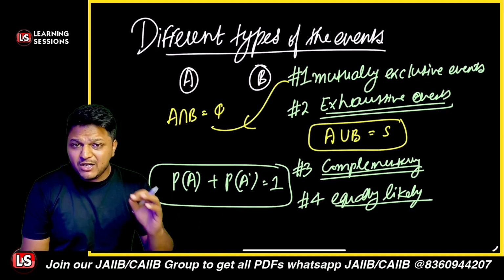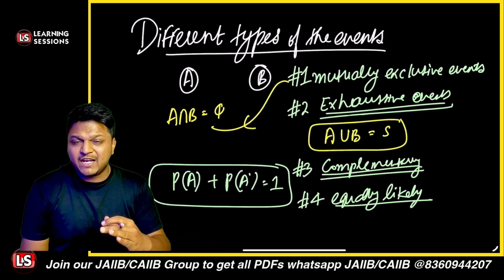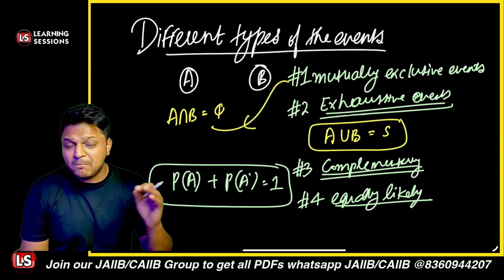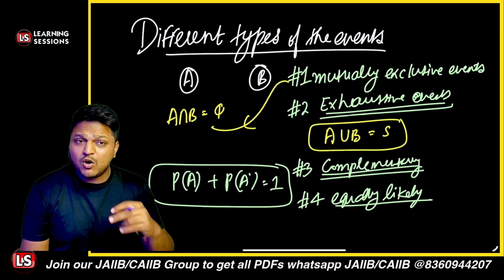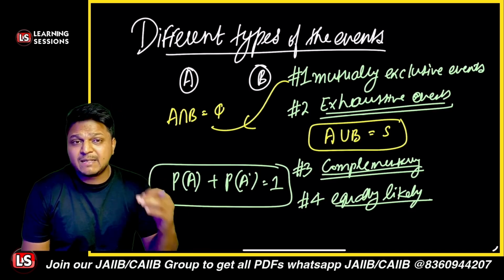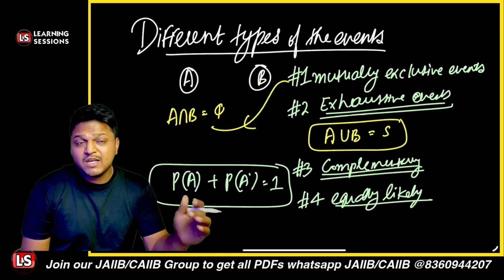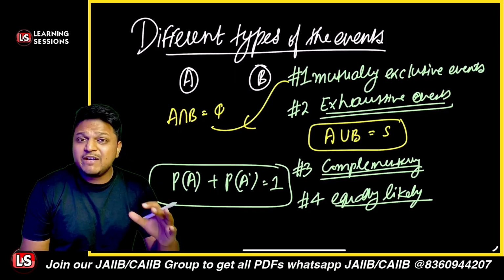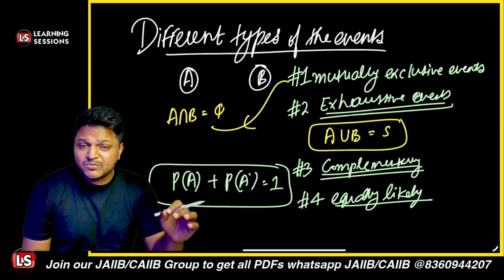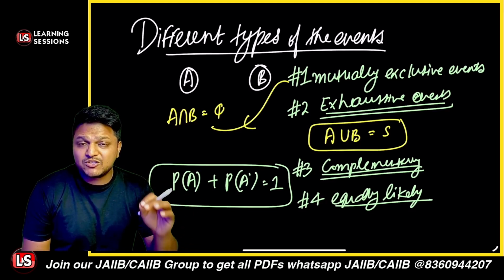For complementary events, it's related to odd and even, and both together comprise the complete sample space. For exhaustive events, when two or more events occur, they conclude to the complete sample space. And mutually exclusive events are two events which cannot happen together.